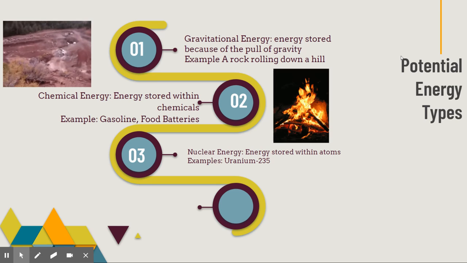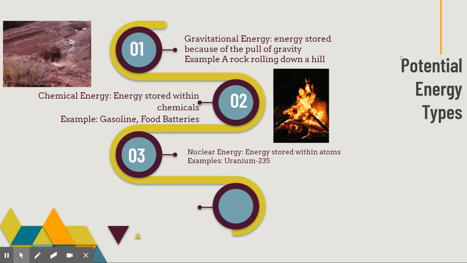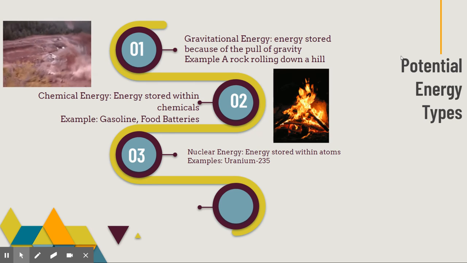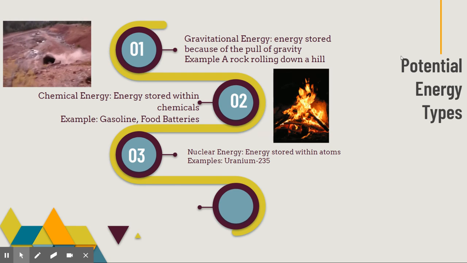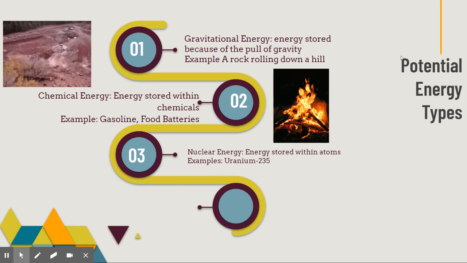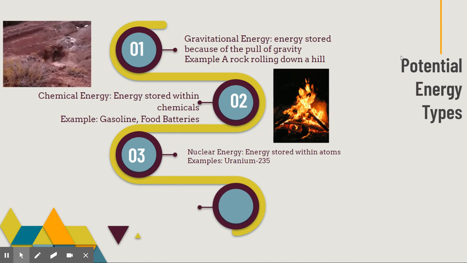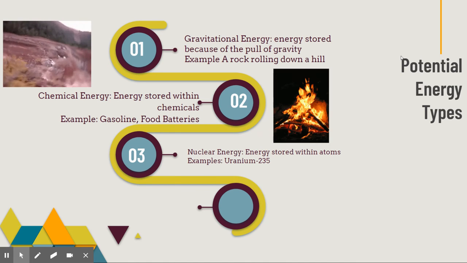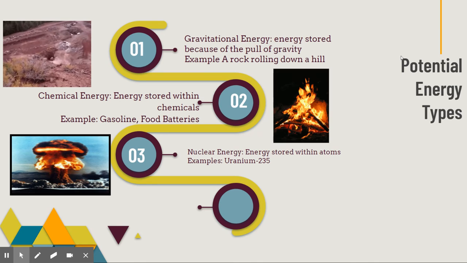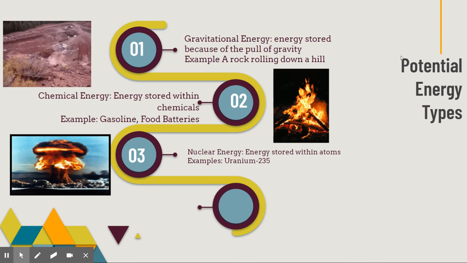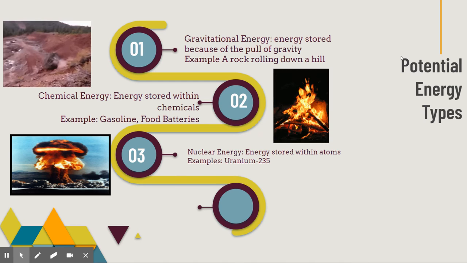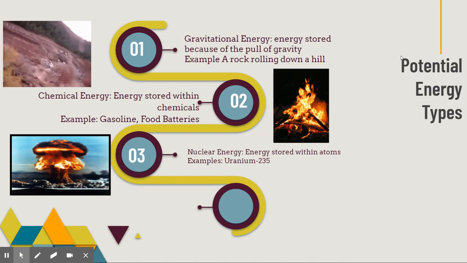Another type is nuclear energy. This is energy stored specifically in the atoms. If we think of uranium, it is very explosive. It's radioactive. It's bad. It has a lot of potential energy stored within it so that you can have atomic bombs. All right, so these are the three types of potential energies. Again, potential energy means stored energy.